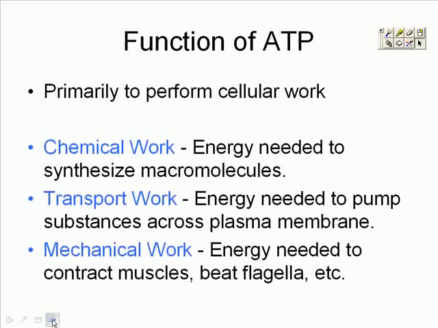So why do we have to have ATP? Primarily we have to have ATP to do our cellular work, to do all the things a cell needs to do, to make ribosomes, to make proteins, to create energy, to copy DNA, to go through basic cellular jobs. We can do 3 things: chemical work, which is the energy we need to make our macromolecules like our carbohydrates and our proteins, our lipids.